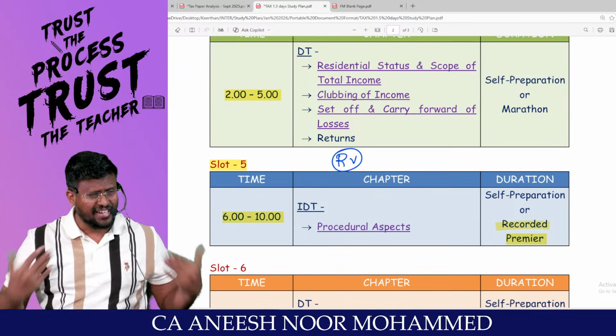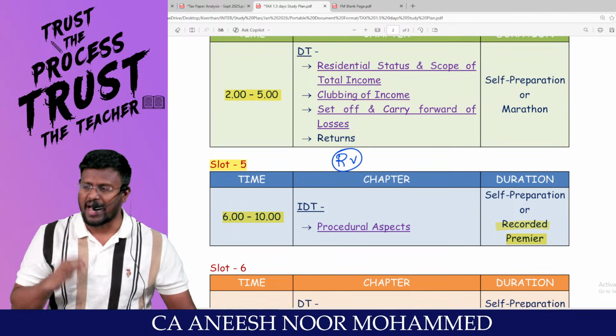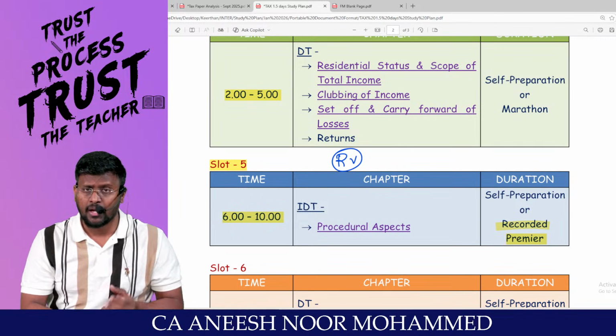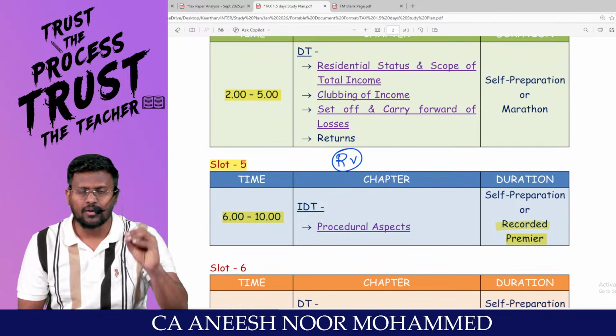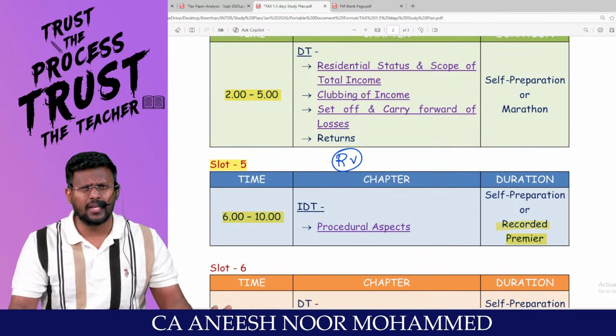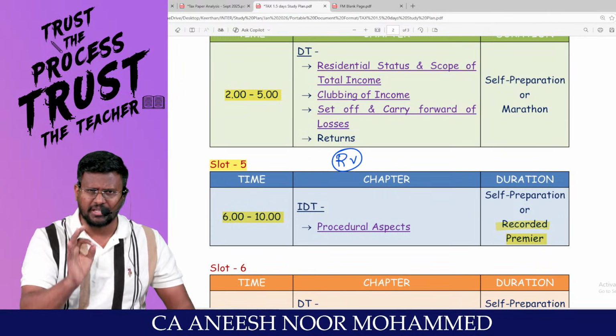If you are tensed, just be with me. We'll be happily completing the procedural aspects of IDT. It's not live, I am saying in advance. It's already a recorded one that will be premiered on our channel. I am wishing you all the very best to get the exemption. Nothing less than exemption should be there in tax.